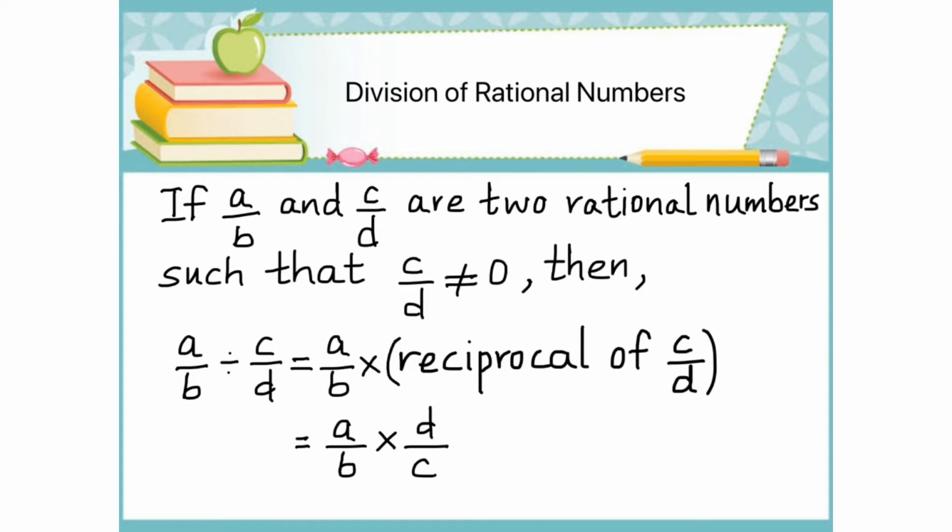Here you can note that c by d is not equal to 0. What if c by d is equal to 0?